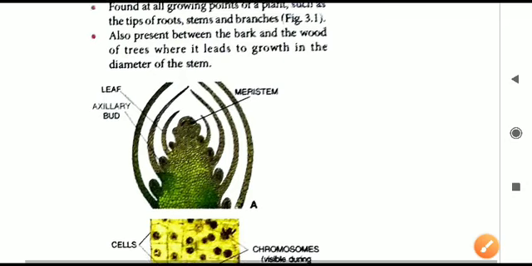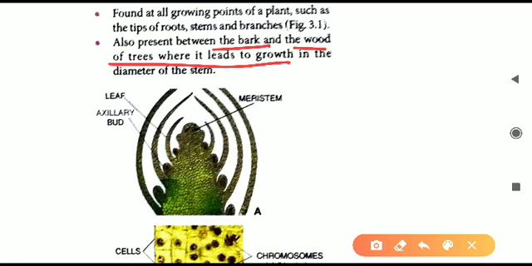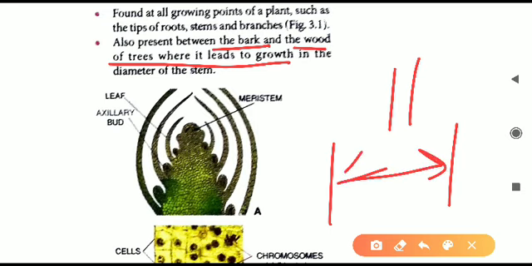Next, where else is it present? It is also present between the bark and the wood of the trees, which leads to the growth of the diameter of the stem. That means the plant stem becomes broader. Its diameter will increase. A thin stem will become broader in its diameter.